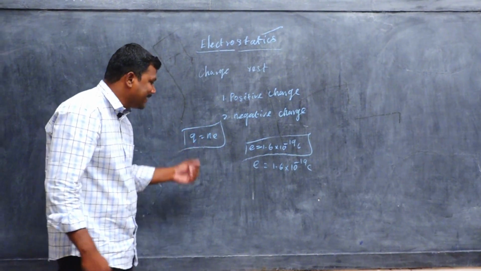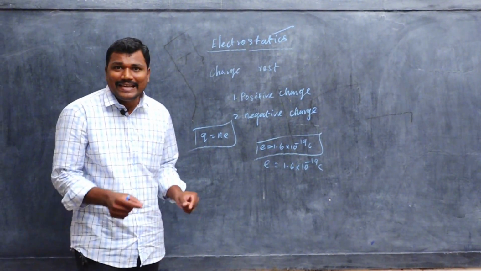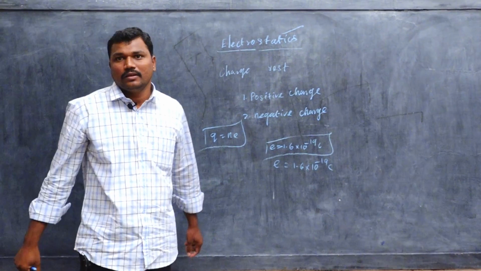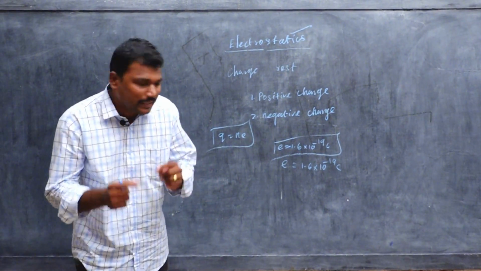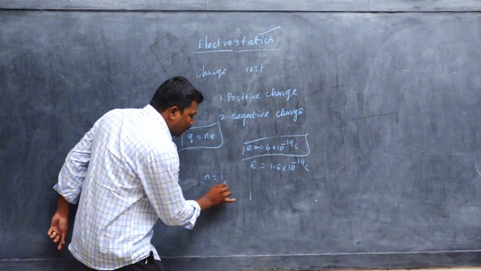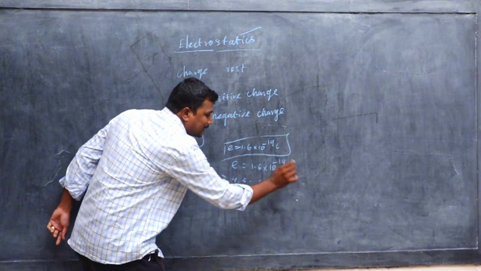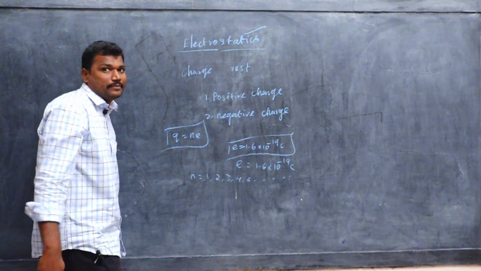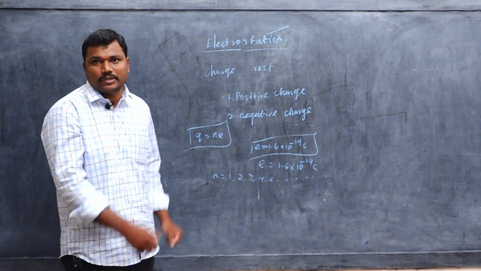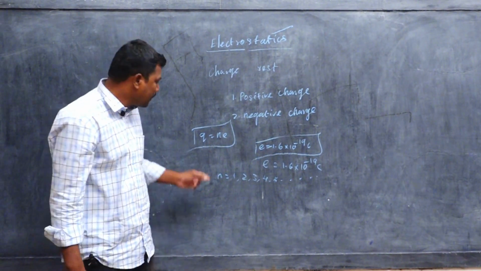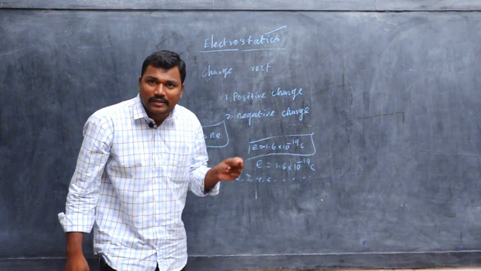Q is equal to Ne. N is the least integral multiple amount of charge, where N is equal to 1, 2, 3, 4, 5, and so on up to N number of times. This is called quantization of charge. Quantized is nothing but charges are discrete.